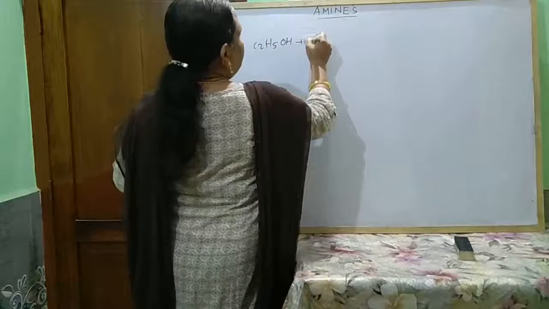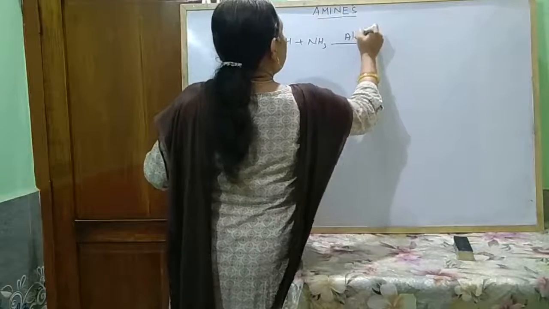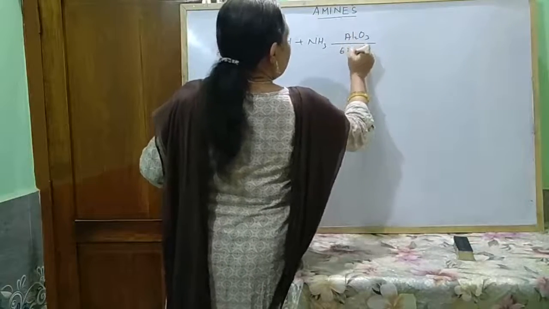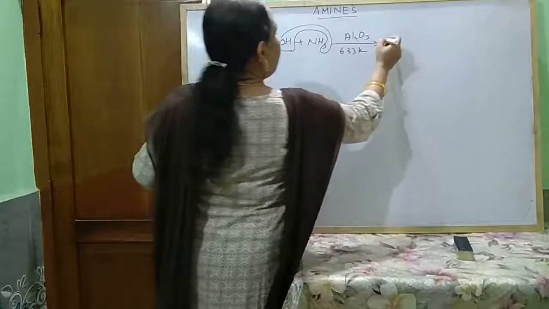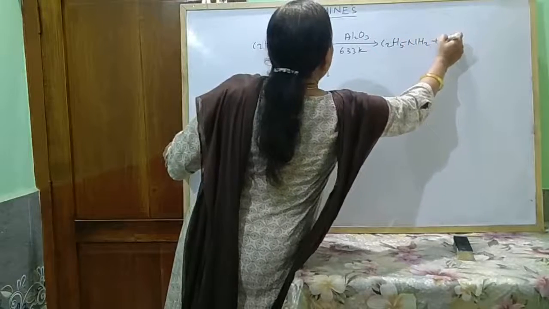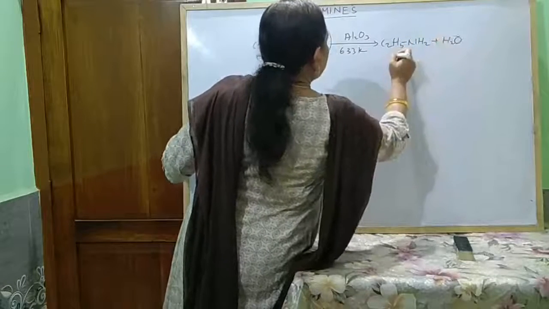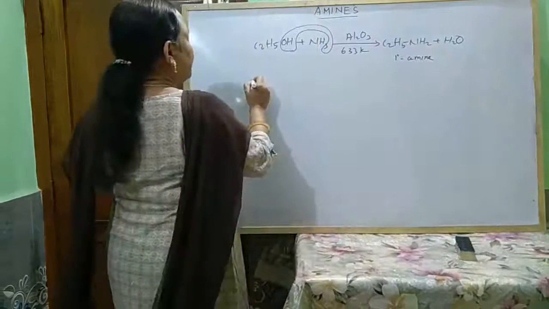C2H5OH plus ammonia, at 633 Kelvin, OH, removal of water, gives C2H5NH2 plus H2O. This is primary amine, ethylamine.